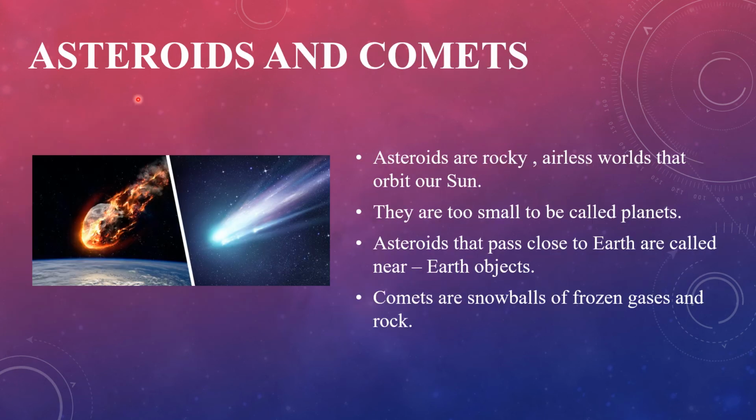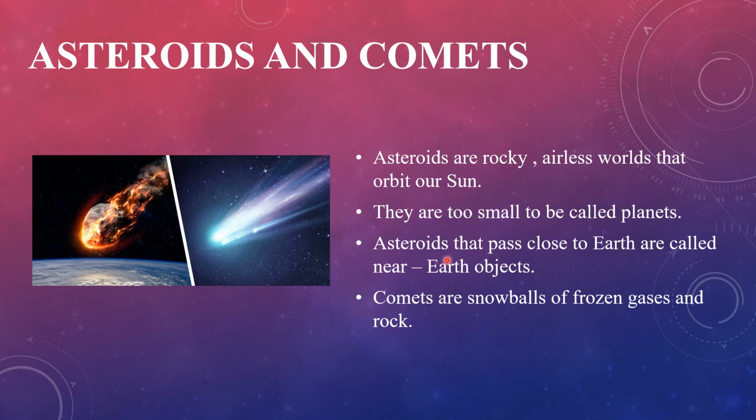Next one, asteroids and comets. Children, asteroids are rocky, airless worlds that orbit our sun. Asteroids and comets are also part of our solar system. They are too small to be called planets, and these asteroids are very, very small in size, so they are not called planets.